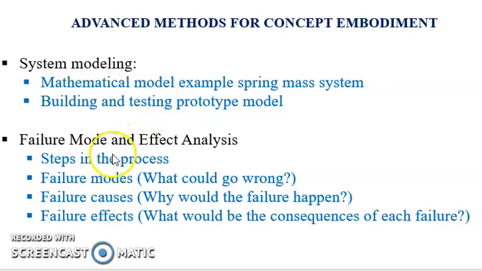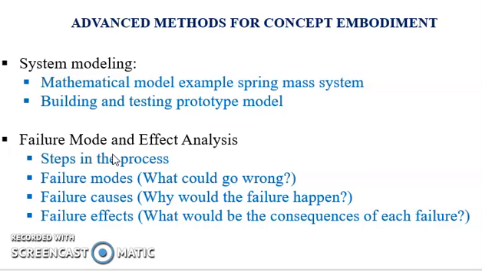Failure mode and effect analysis is a systematic method for evaluating a process to identify where and how it might fail. It also assesses the relative impact of different failures, in order to identify the parts of the process that are in need of change.